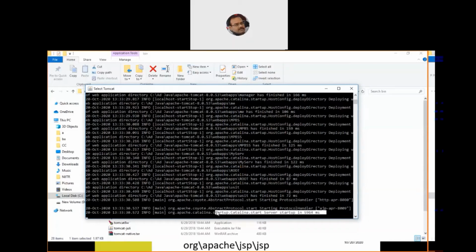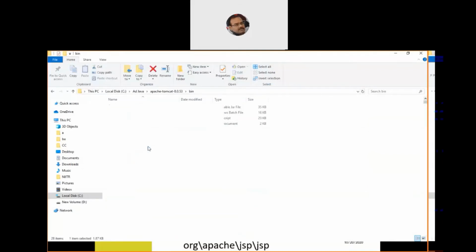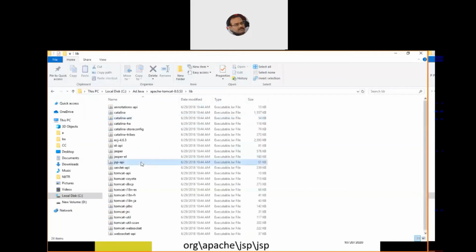As we see the last line here, org.apache.catalina.startup.Catalina start, server startup in a certain amount of milliseconds. This gives us a clear indication that yes, the server is running well on our machine and it is not a problem. Now once the server is running, we go back, and in the library folder we have seen that we have this JSP engine by the name JSP-API.jar.